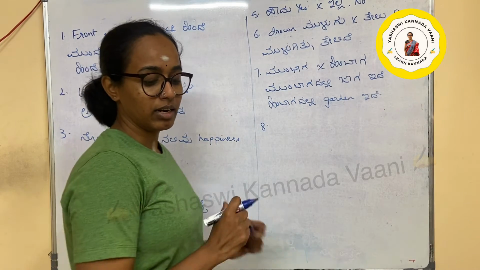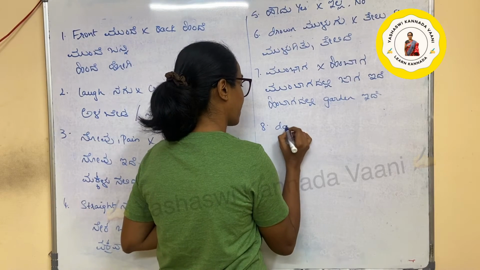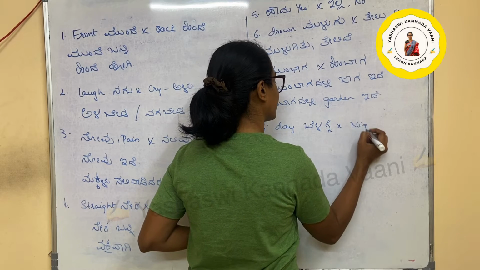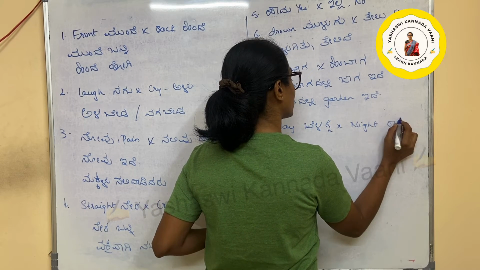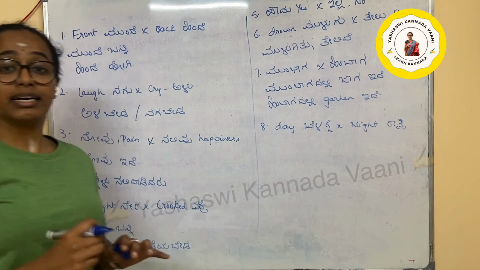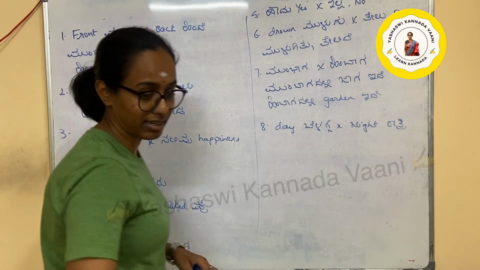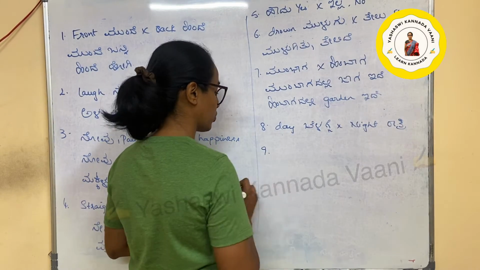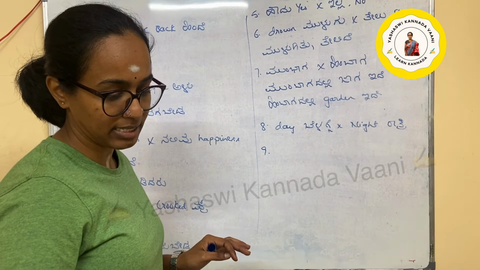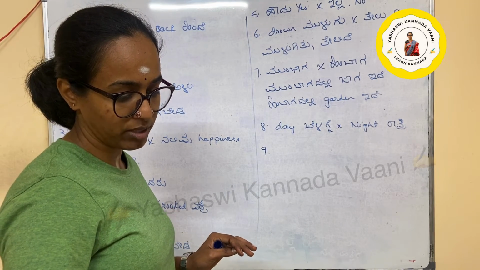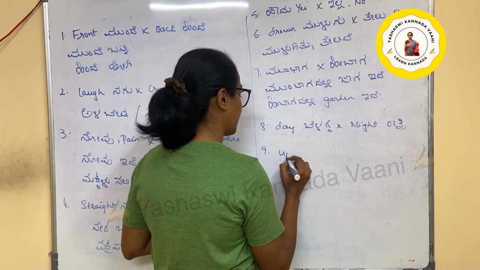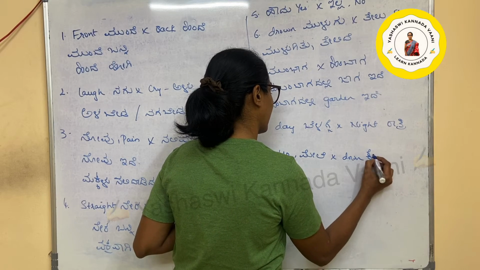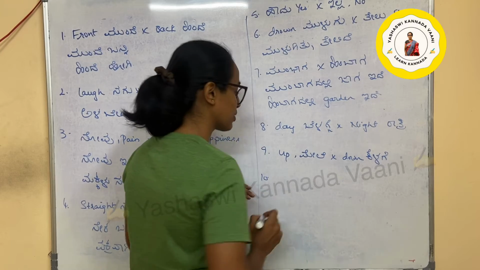Next one, we have day, which is belagge, and night, which is ratri. So for this one also I want you to frame a sentence. Try to frame a sentence with belagge and ratri. Okay. I think we have done far and near. Yes. We'll go for the next one. We have done up and down also, I guess, in the last section. So we have not done up and down. Okay, we'll do up and down. Up is mele, down is kelage. And for this one also, I want you to write a sentence because it's very simple.